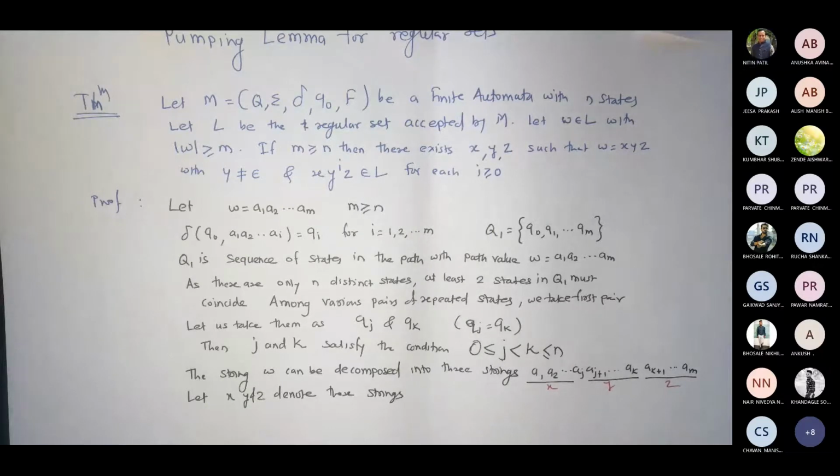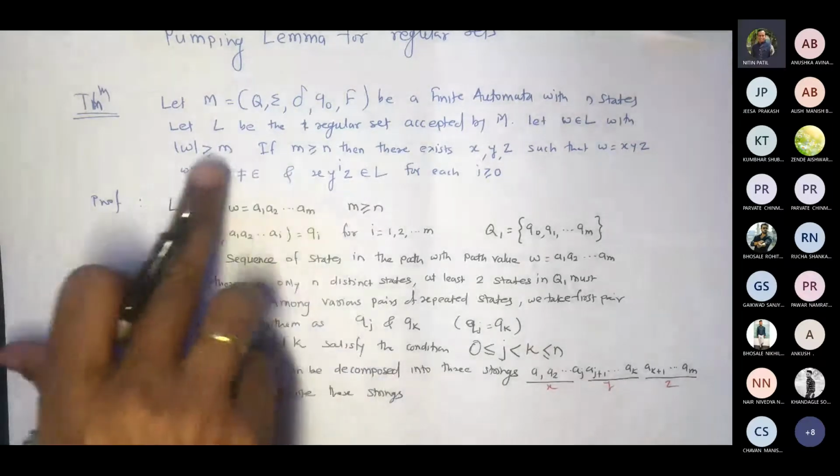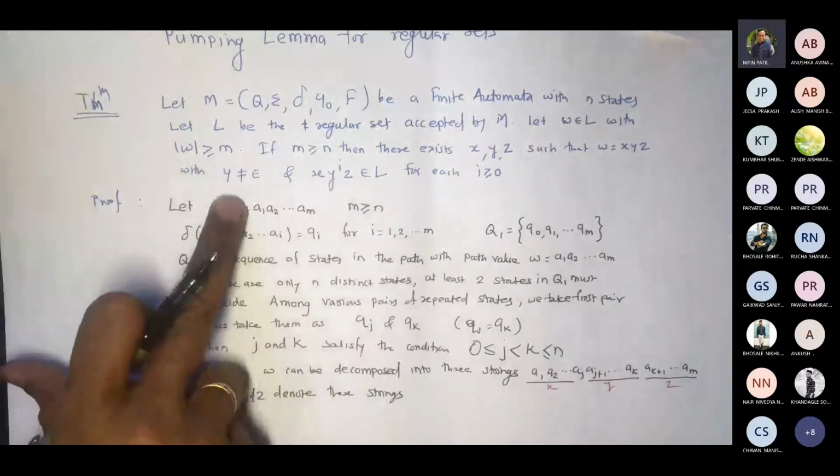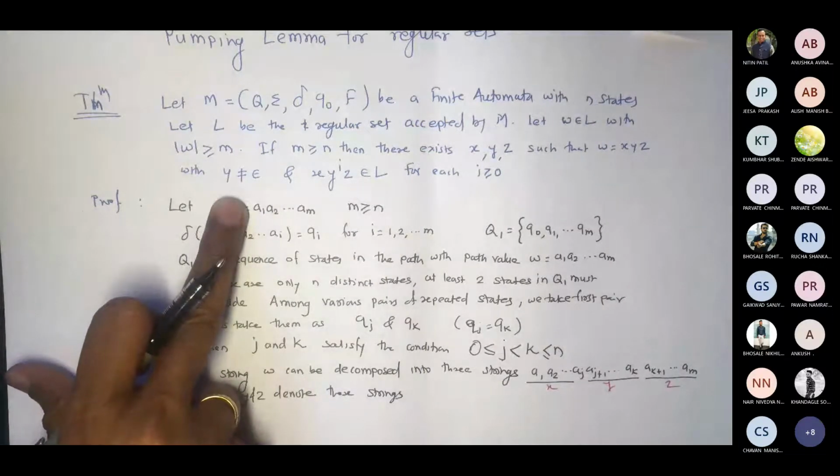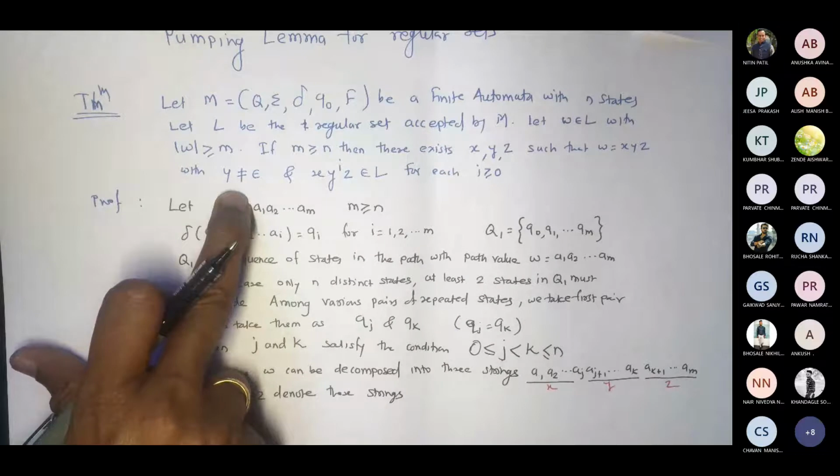Written. Now, if I think about this Y part, we already mentioned the condition. Y part cannot be epsilon.